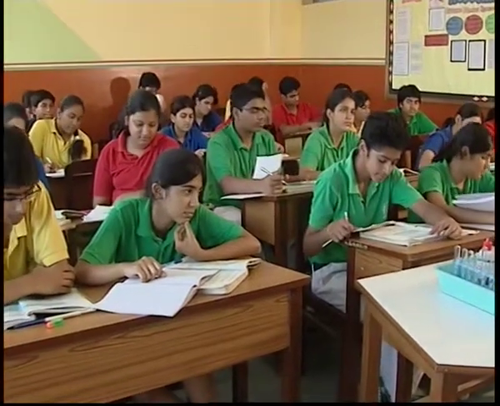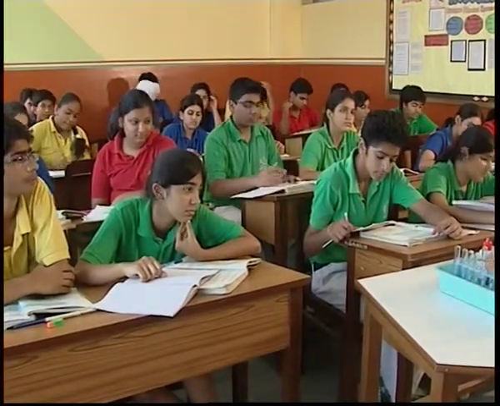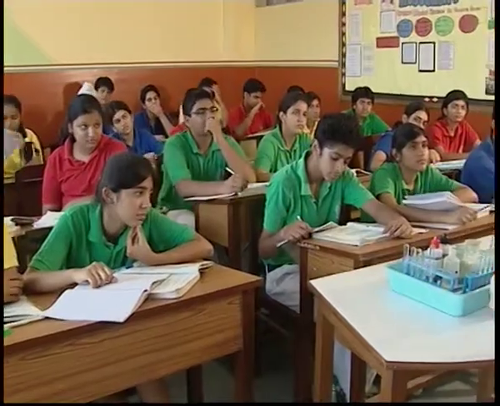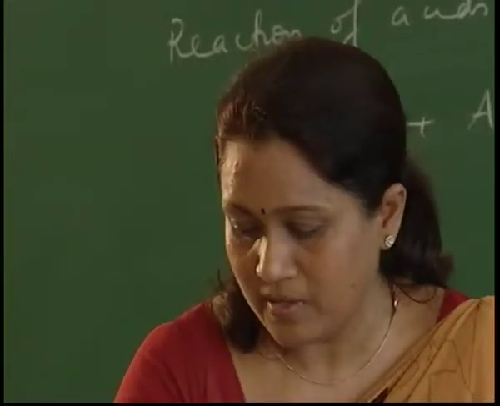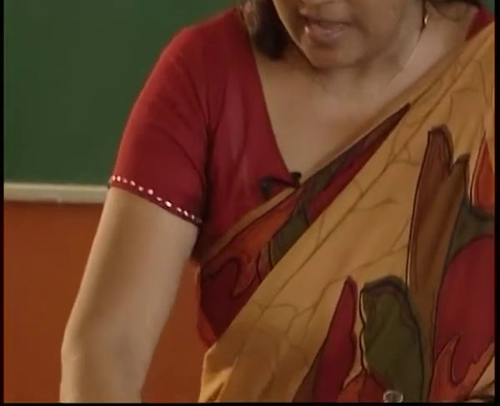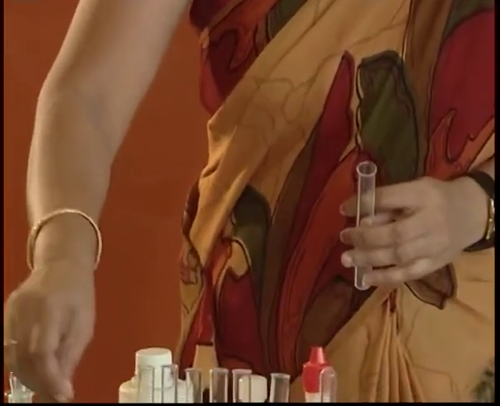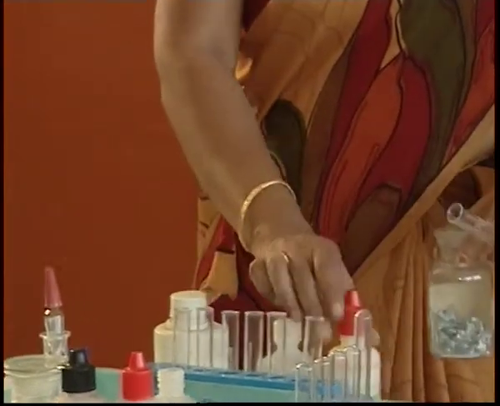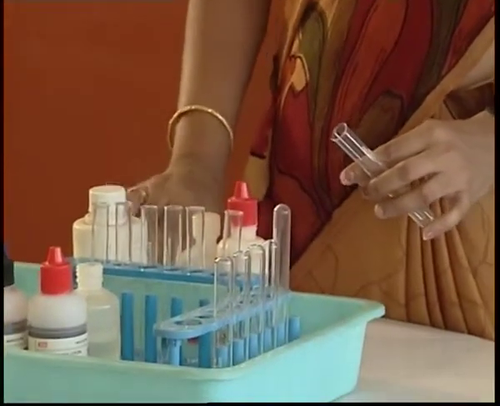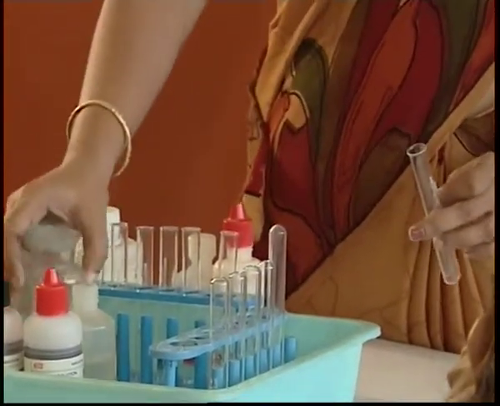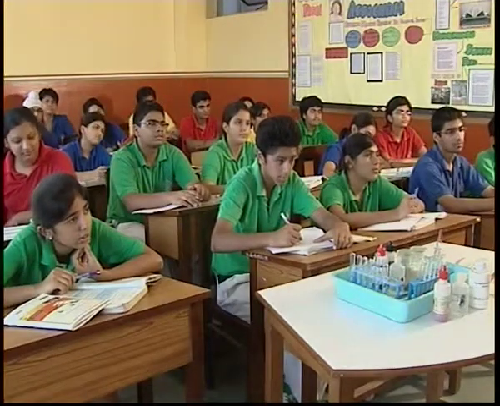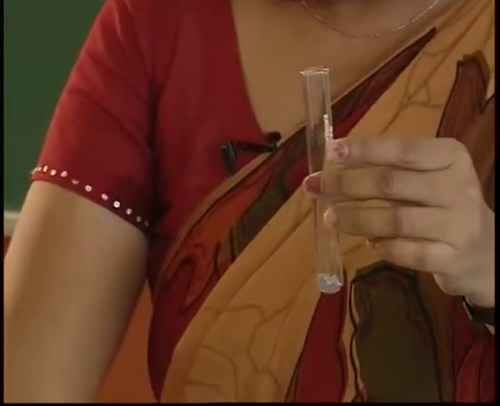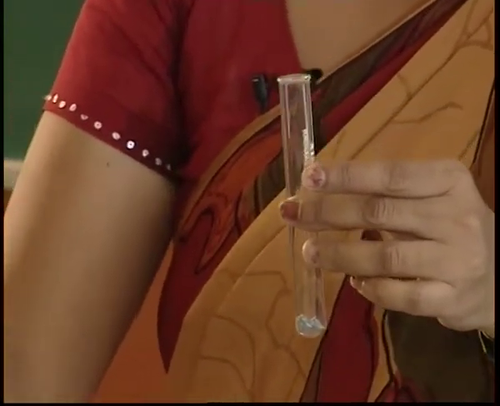Now I'm going to demonstrate. We have taken a metal, zinc granules. Zinc is available in the form of granules in the lab. I put this granule in the test tube and pour dilute H2SO4 in it.